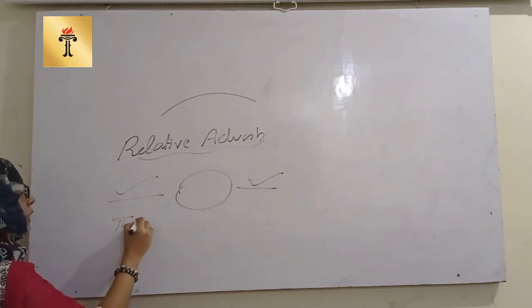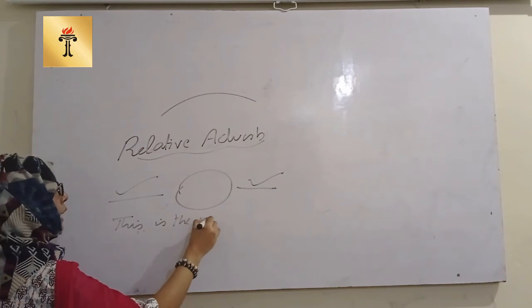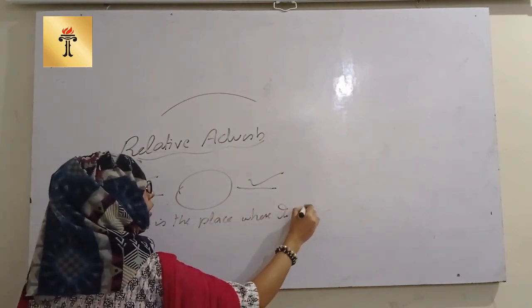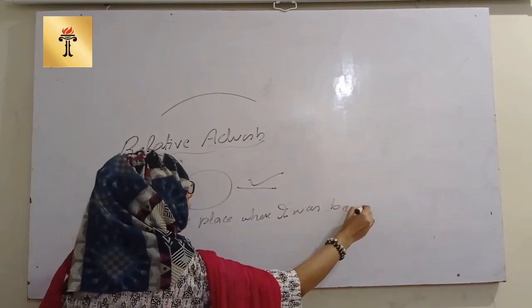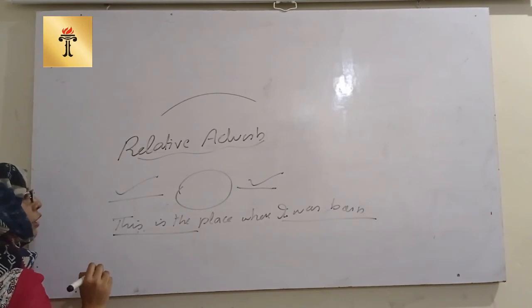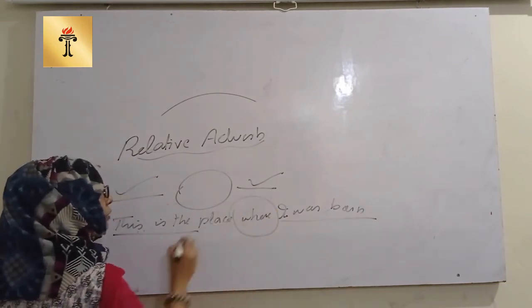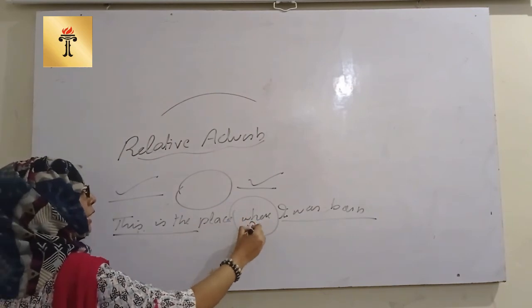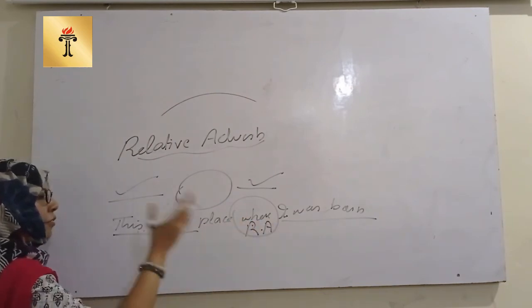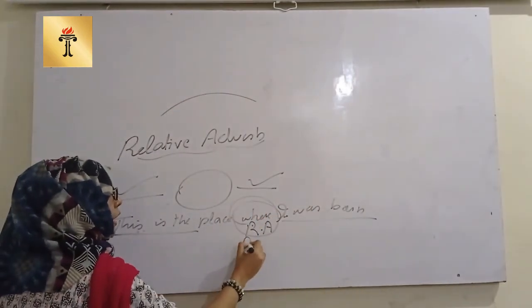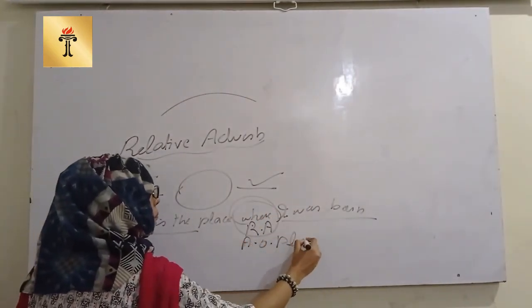Suppose: this is the place where I was born. Now this is one part of sentence, this is one part of sentence. So if someone asks you what is the relative adverb, where will be the relative adverb, and if I want to know the class of this adverb, so where will be used for the adverb of place.